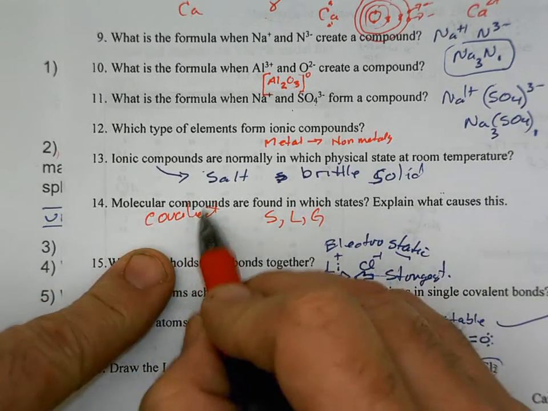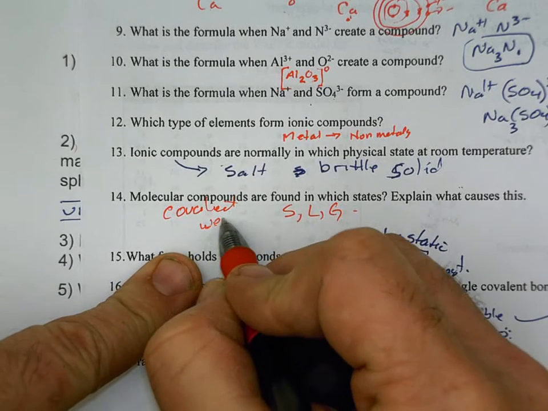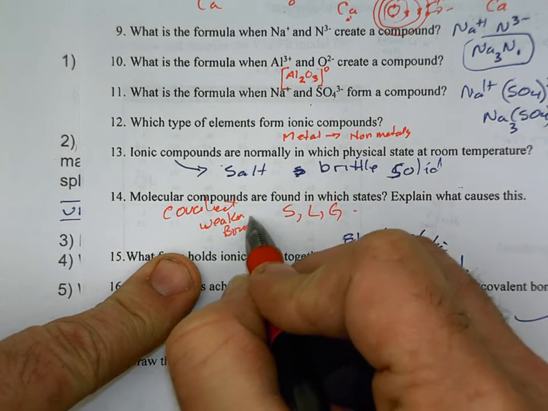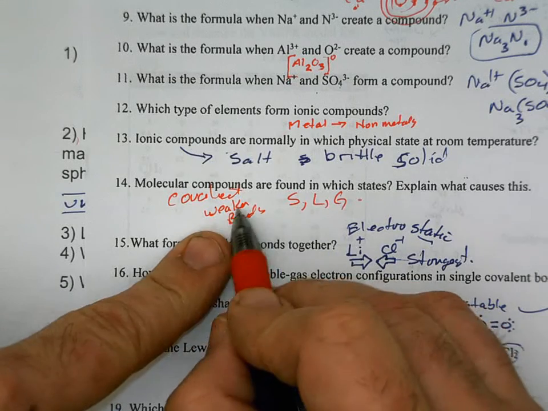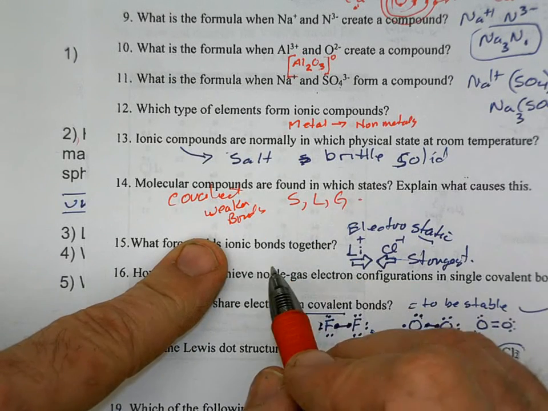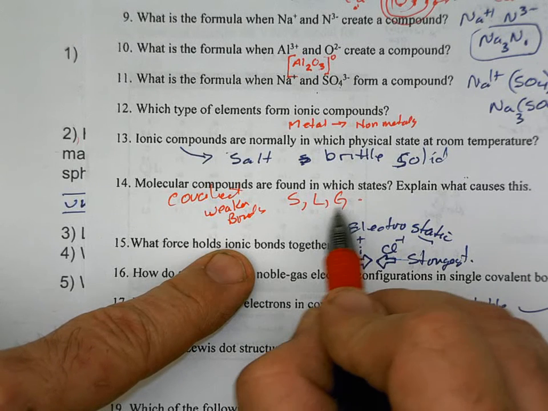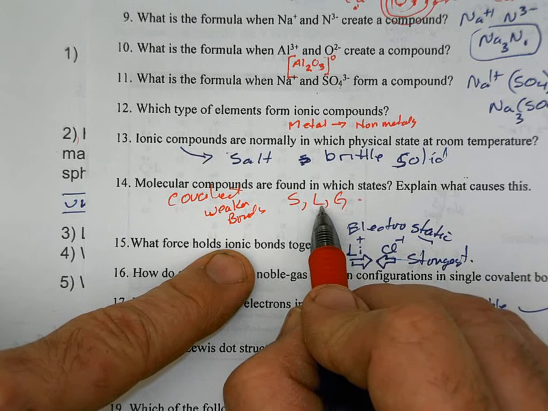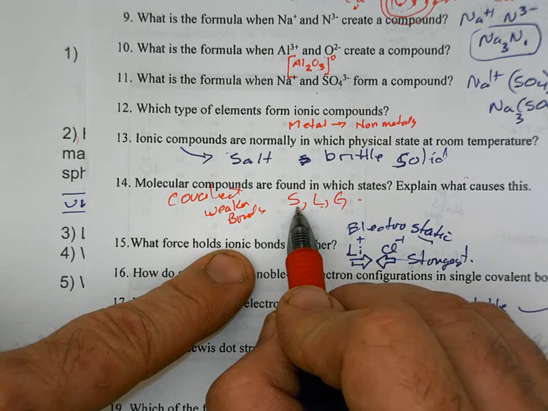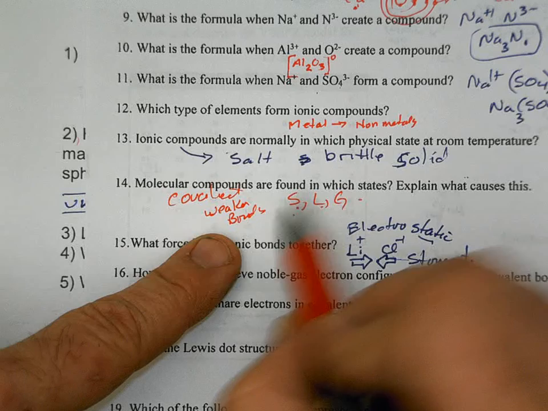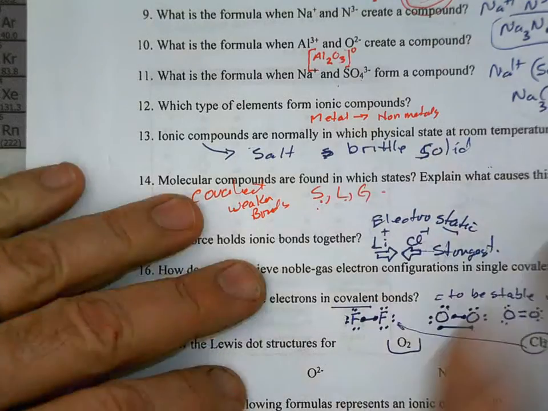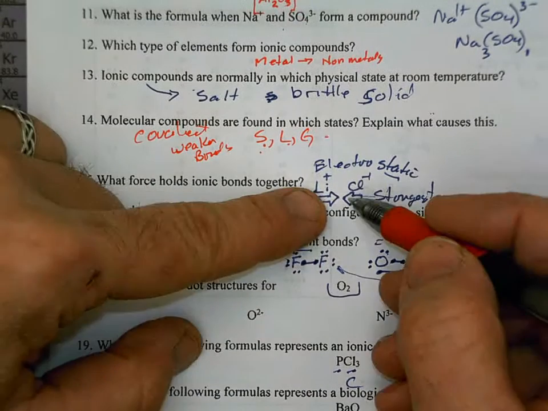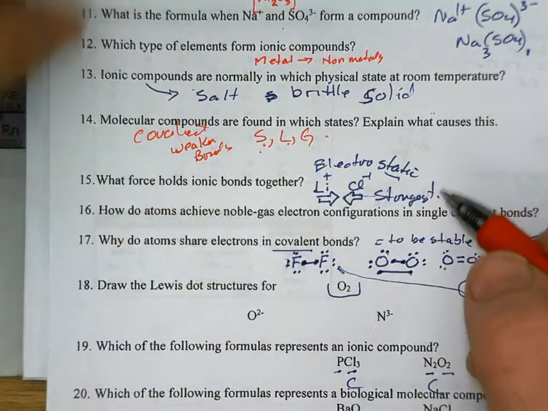Well, covalent bonds are the weaker bonds, unlike ionic, which has those electrostatic bonds that we talked about last time. The bonds holding a covalent compound together aren't very strong, and because of that, it's real easy for it to be a gas like air, a liquid like water, or a solid like ice. Sharing electrons is a weaker bond, and it makes them more flexible, a little more movable, whereas with electrostatic bonds, they're locked together in a super tight pattern, because that's the strongest bond. All right, sorry, my cords are getting in the way.